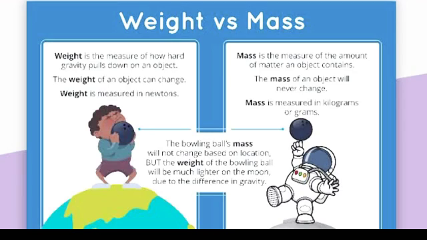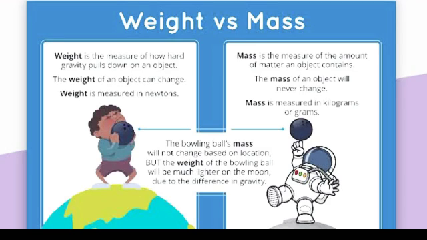So what is weight? Weight is the measure of the gravity pull or the gravitational force on an object. The weight of an object can change from one place to another, and the weight is usually measured in Newton. Whereas mass is the measure of the amount of matter an object contains, and the mass of an object will never change.